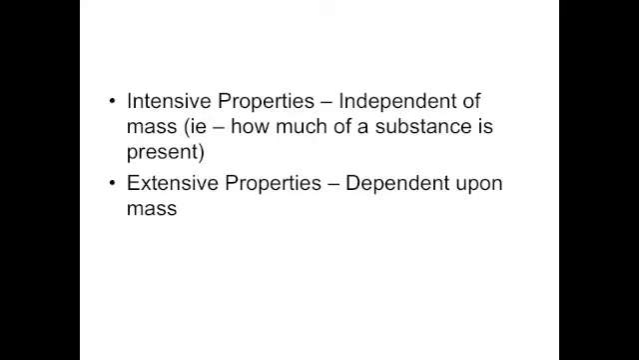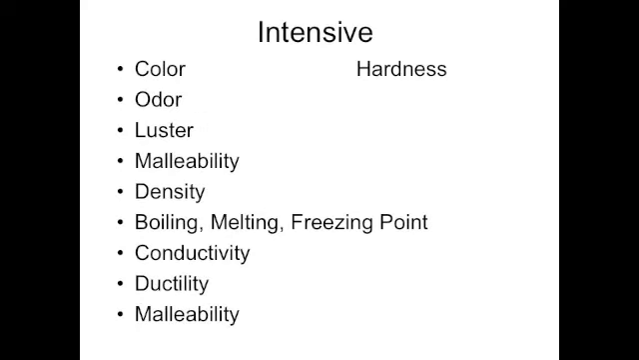An example of that would be the mass of the iron. If we were to measure the mass of the iron, how much iron we had would determine the mass of it. Most properties are going to be intensive, are going to be independent. For example, you can look through the list.